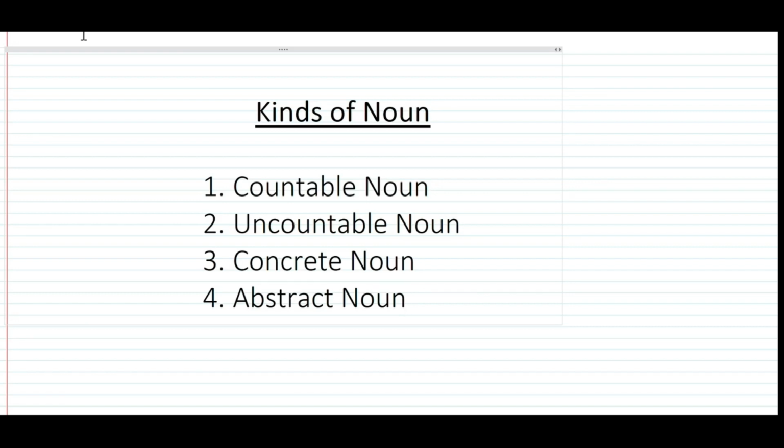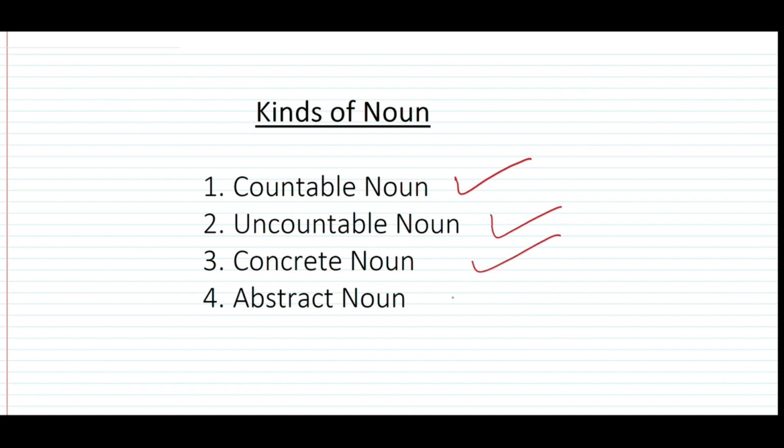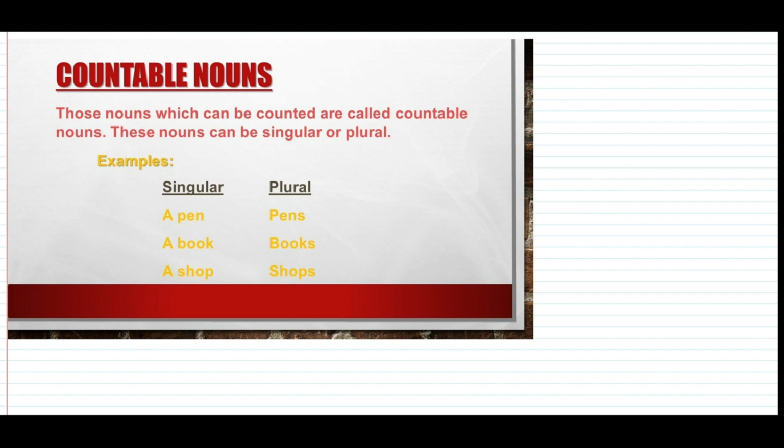Hi students, today we shall be discussing some more kinds of noun, and they are countable noun, uncountable noun, concrete noun and abstract noun. So let's start our lecture with countable nouns. Countable nouns are those nouns which can be counted. These can be singular or plural.